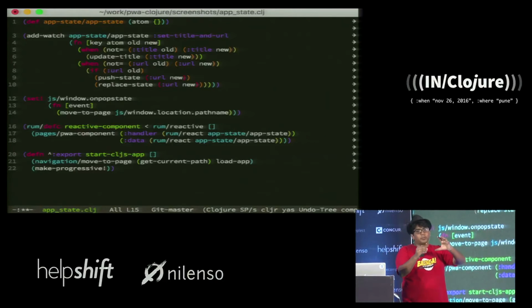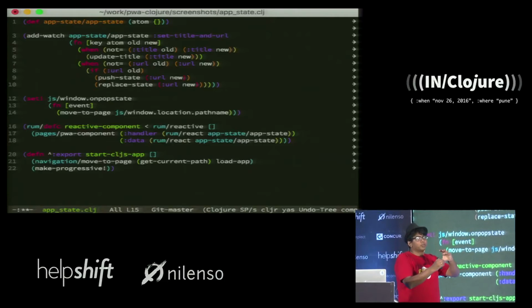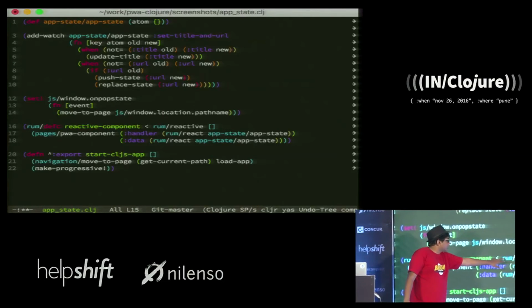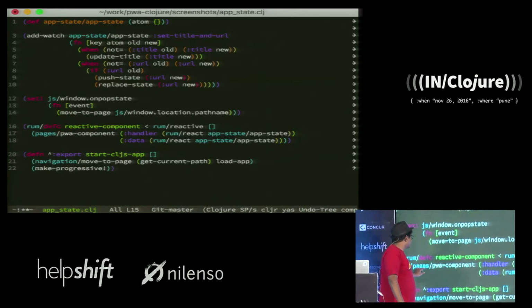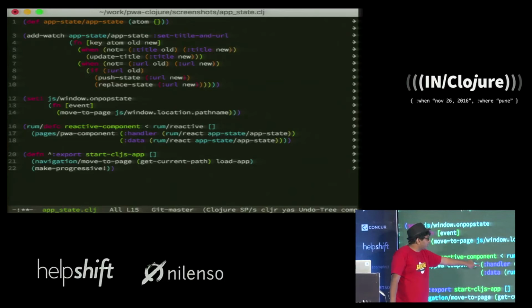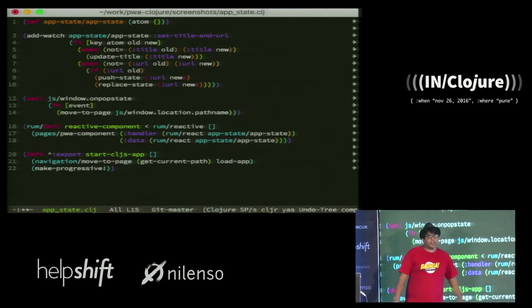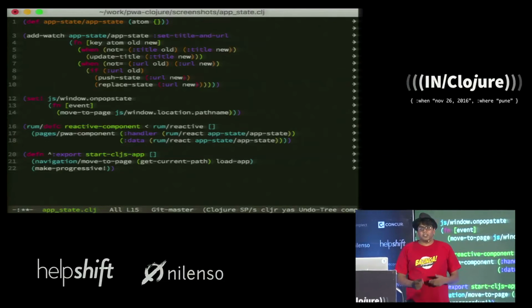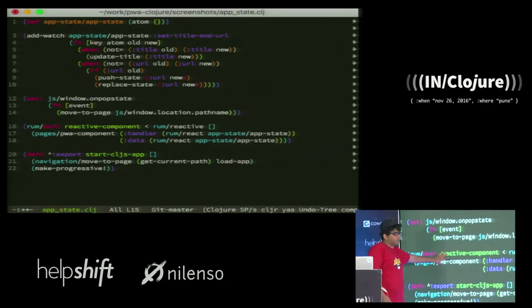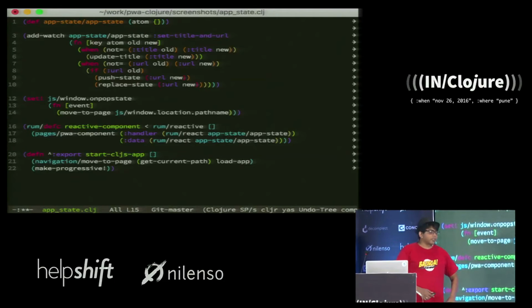So the core component itself is immutable, and I wrap it in a mutable component which listens to this atom. So that's what this rum/reactive means. It just calls my component with the handler of the state and the data of the state. And this rum/reactive tells this component that when this atom updates, please re-render this particular reactive component.